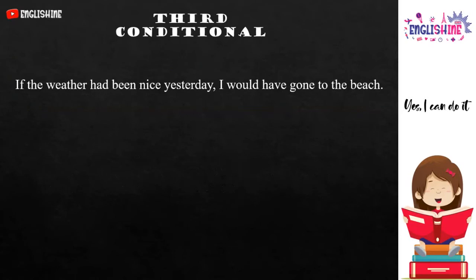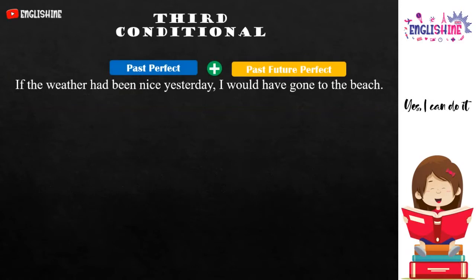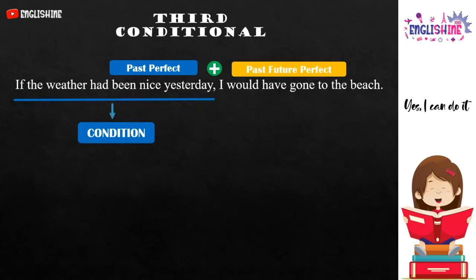Let's look at this sentence again. If the weather had been nice yesterday, I would have gone to the beach. The tenses are past perfect plus past future perfect. If the weather had been nice yesterday is the condition. This is an if clause because it begins with if. Also, we have to use a comma at the end of an if clause when the if clause comes at the beginning of the sentence.